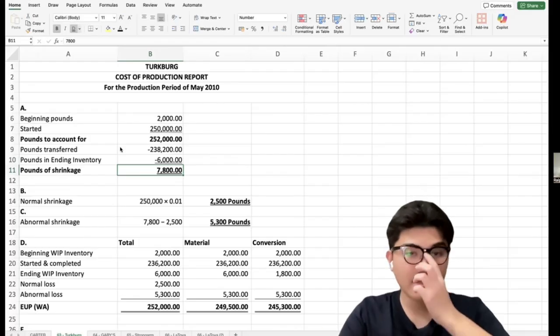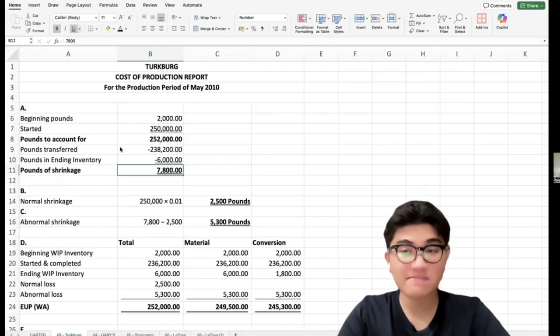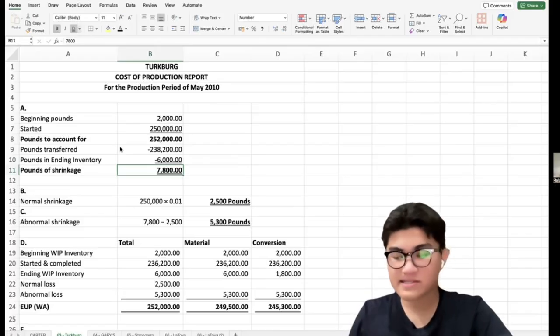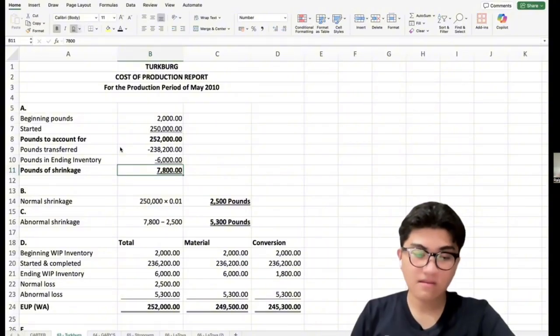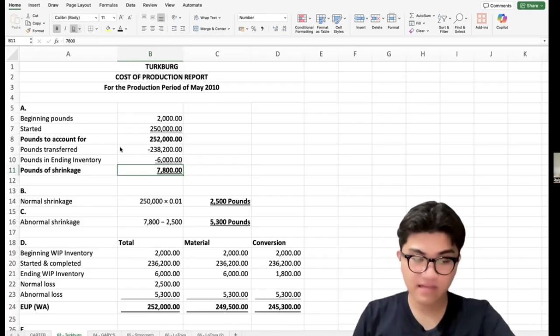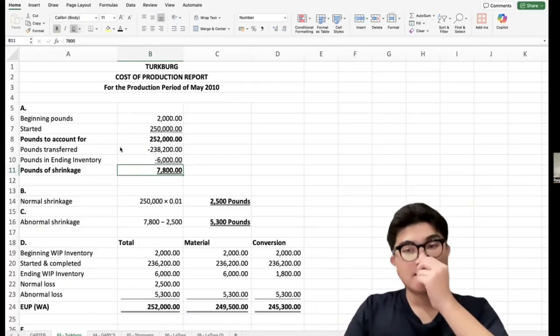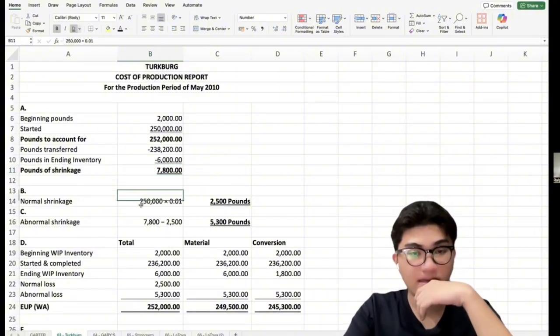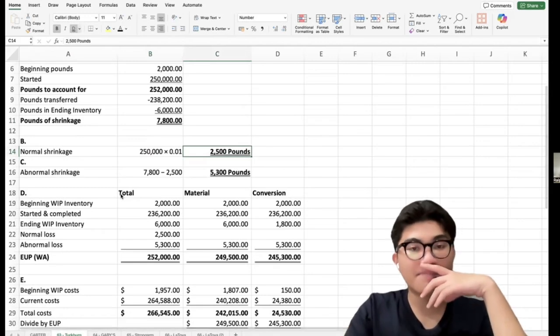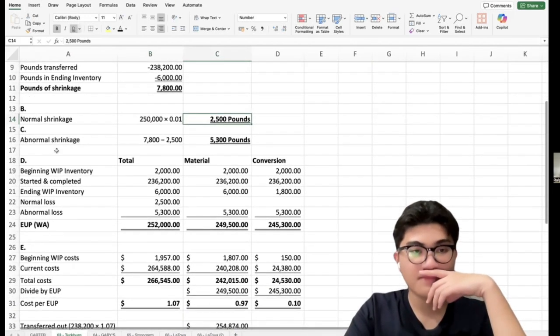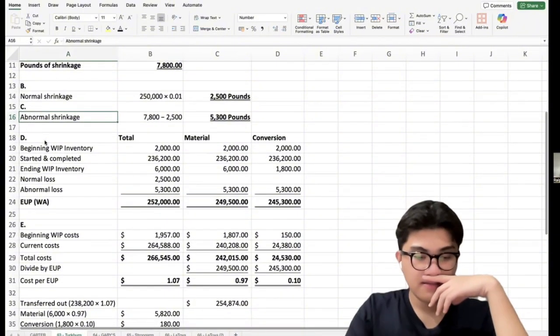Okay, next we determine the normal shrinkage. The problem states that the acceptable shrinkage rate is 1% of the pounds started. Since 250,000 pounds were started, we compute: 1% of 250,000 is 2,500 pounds. So 2,500 pounds are considered normal shrinkage. So this is the normal shrinkage, the acceptable rate for the company for shrinkage.